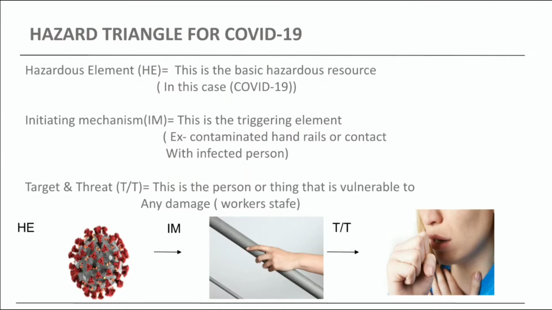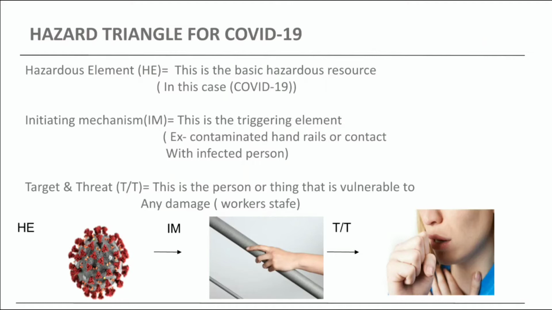Hazard triangle for COVID-19. Okay, the hazardous element, as I told you previously, is the basic hazardous resource. In this case, the COVID-19 virus will be the hazardous element. And second will be the initiative mechanism, nothing but a triggering element. In this case, contaminated handrails or contact with an infected person can be the initiative mechanism for the COVID-19 virus to infect a person. And last will be the target and the threat. As you know, the target will be the person, and the threat level depends upon the person's age.